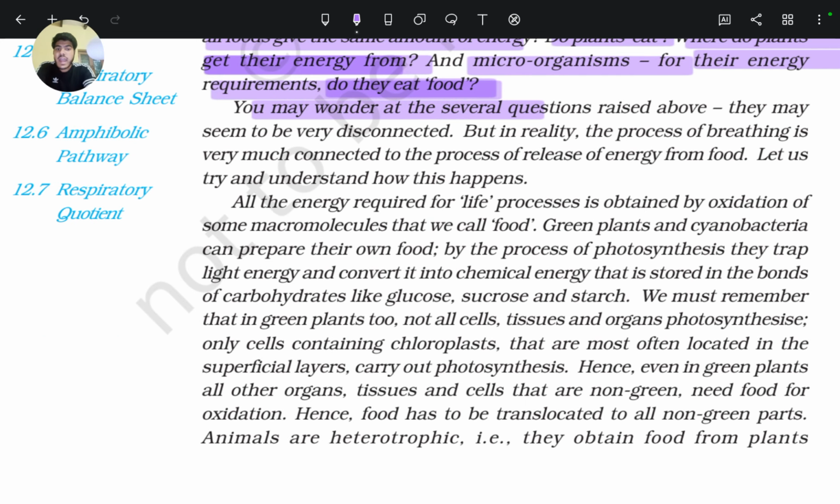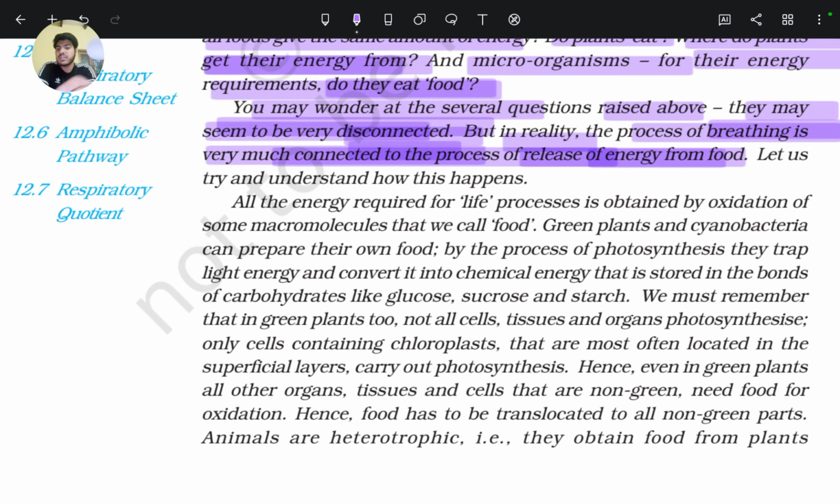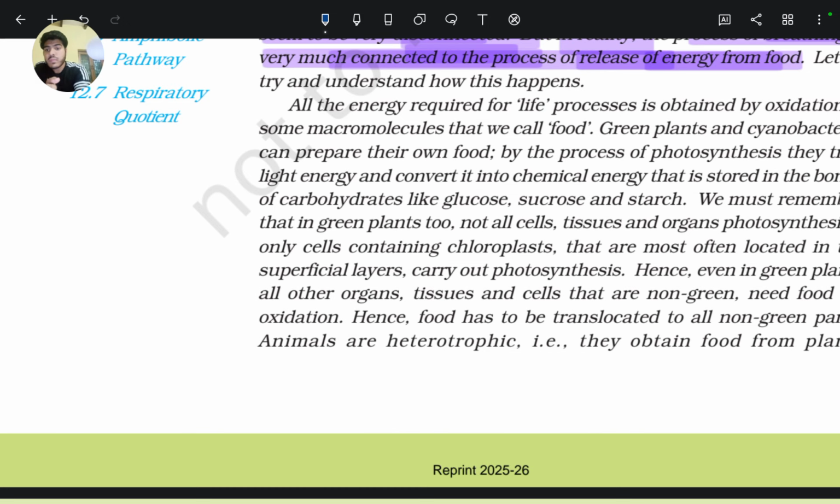You may wonder at the several questions raised above. They may seem to be very disconnected. All these questions which we discussed above seem to be very disconnected, but in reality, the process of breathing is very much connected to the process of release of energy from food.